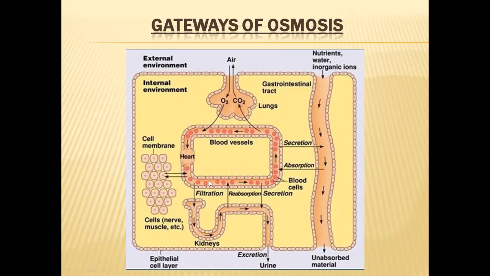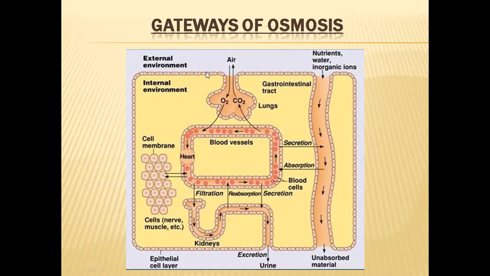And another thing is from blood also, molecules will be entering into the nephrons or kidneys, and from kidneys waste materials, water, urea, and all those things will be sent out of the body in the form of urine. Some materials again will be reabsorbed into the blood, and some materials will be secreted into urine. So filtration, reabsorption, and secretion, this part we have seen in the previous class. And from blood to the tissues also, transport of materials occurs with the help of tissue fluid or interstitial fluid.